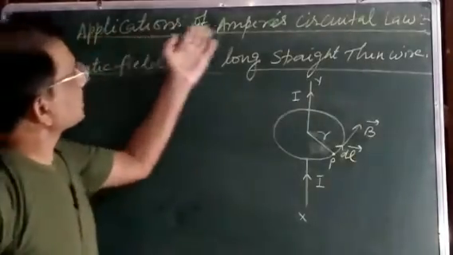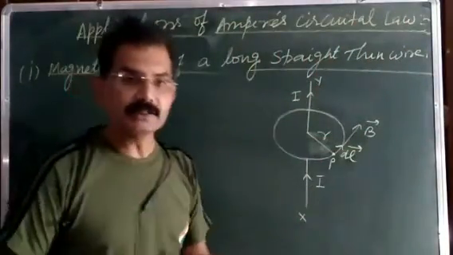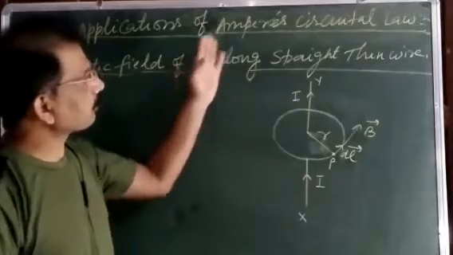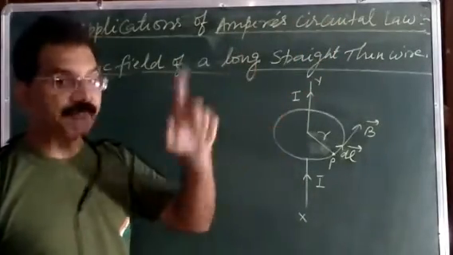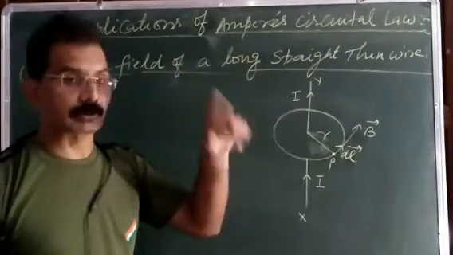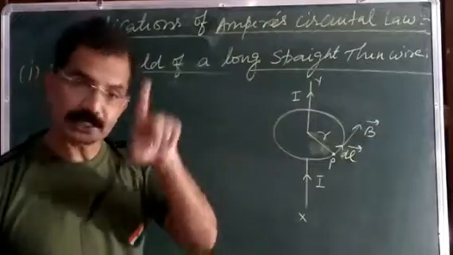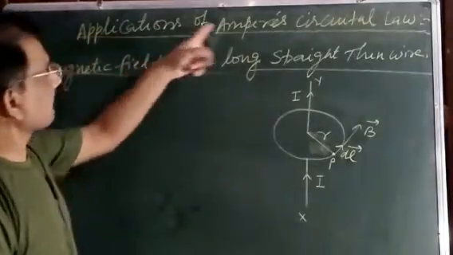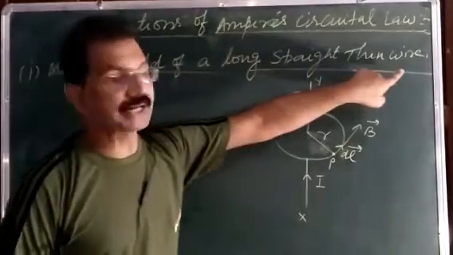Now applications of Ampere circuital law means how can we find the magnetic field by using the Ampere circuital law? Just as we found the electric field in Gauss theorem by using the Gauss theorem, in the same way Ampere circuital law is used for finding the magnetic field. And here the first case is the magnetic field of a long straight thin wire.